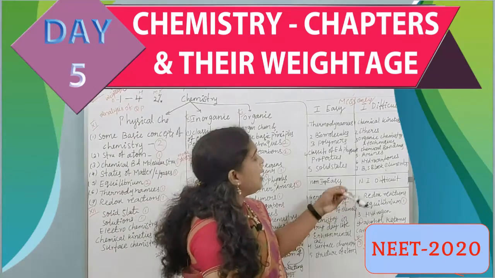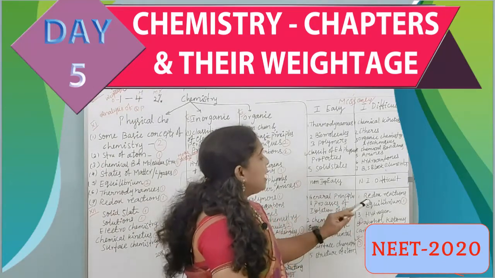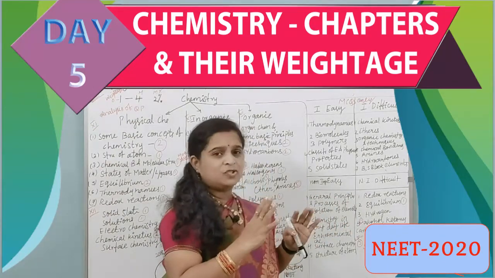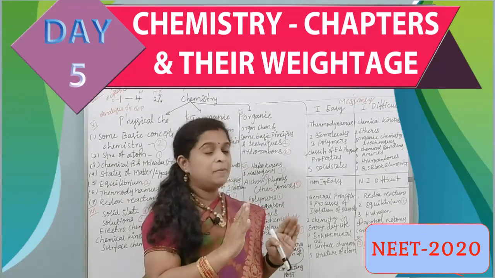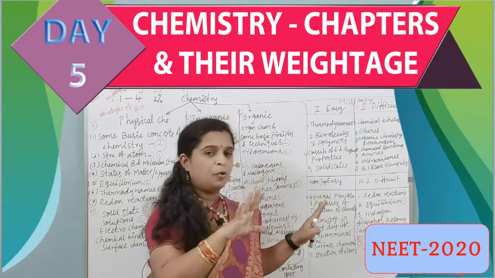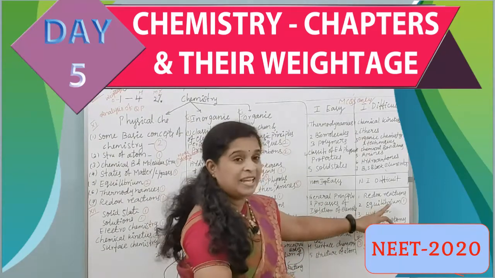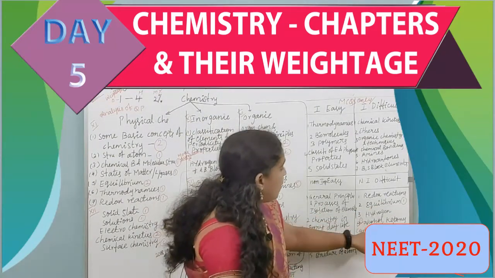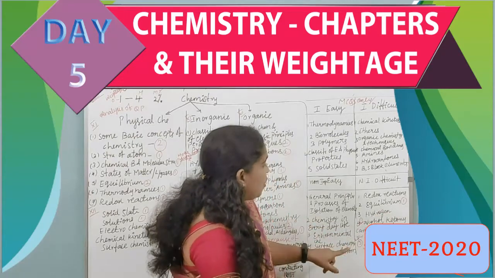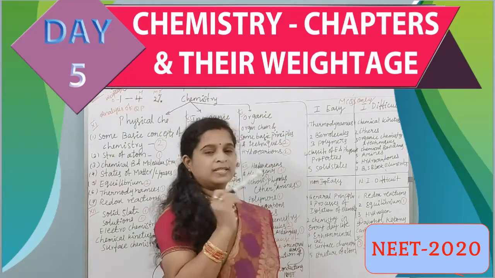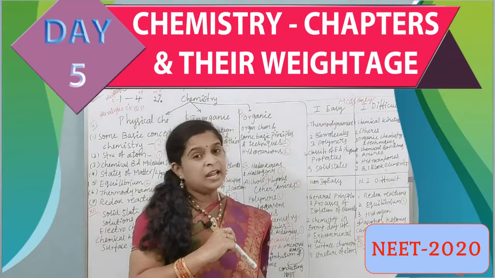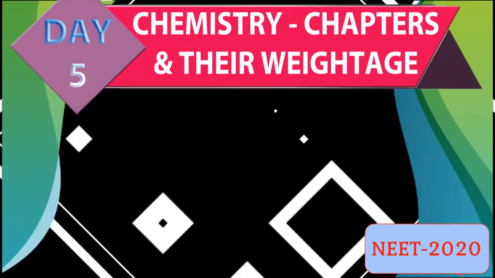Then the fourth one, not important but difficult. It is better to leave these chapters, but if you have the time, then go through those chapters, only the overviews, because in 2017 we got a question from the equilibrium lesson, and also alcohol and ketones one question we got, and block elements, because I already said to you that in a combination you are going to get 5 questions we have got in 2019.